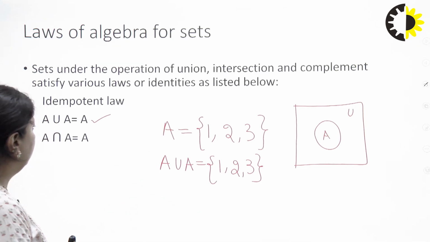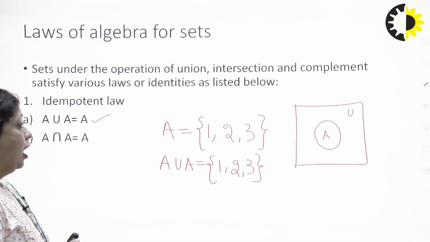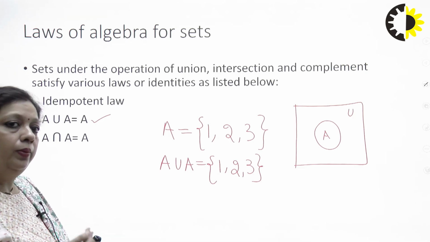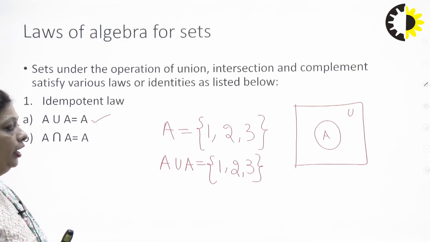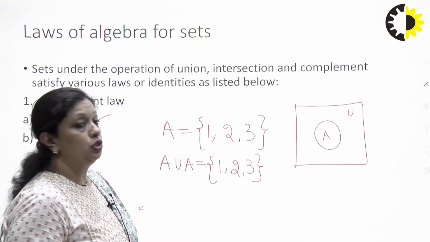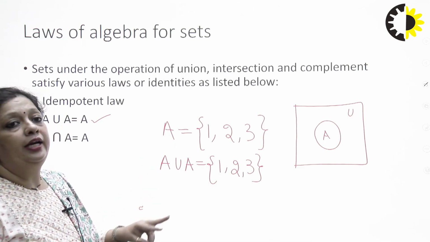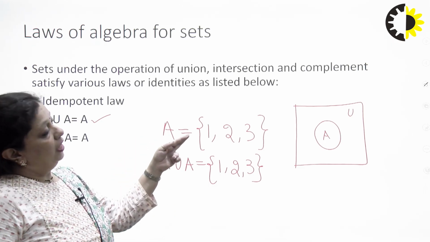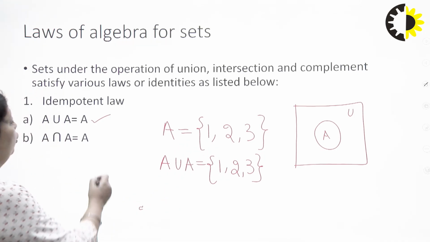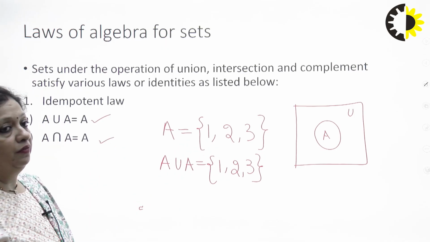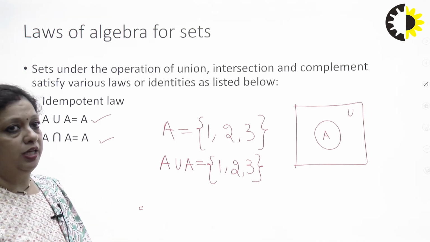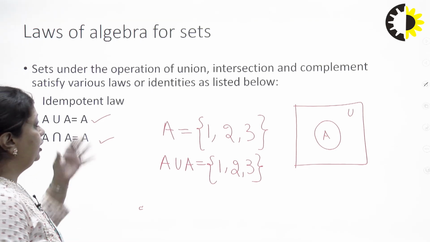Same way, if I talk about the intersection operation, whenever I have a set A and I take the intersection of this set A with itself, I will again get the set A. For example, here I have the set A with 3 elements 1, 2 and 3 and I want to take the intersection of A with A. So, I will again get the same elements, that is 1, 2 and 3. So, for the intersection operation also, whenever I take the intersection of a set with itself, I will get the same set. This is what is known as the idempotent law.